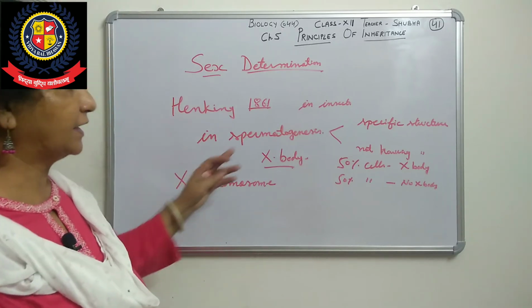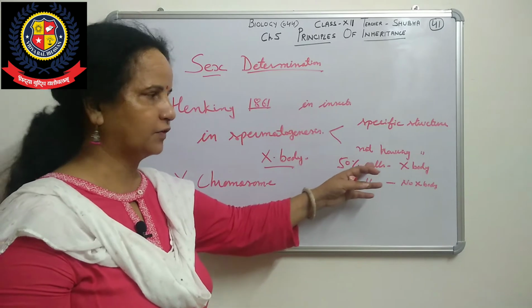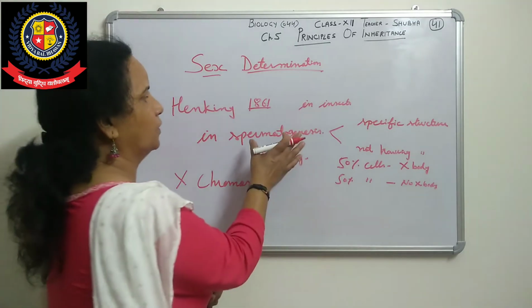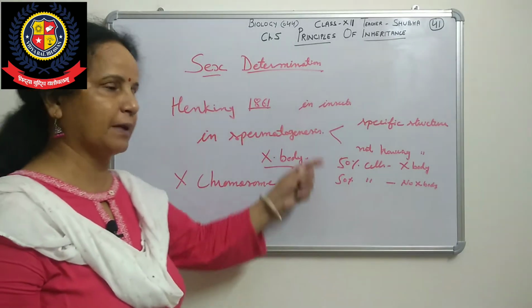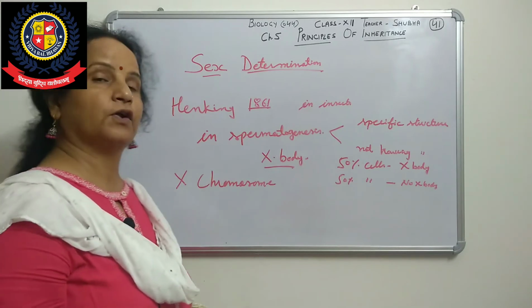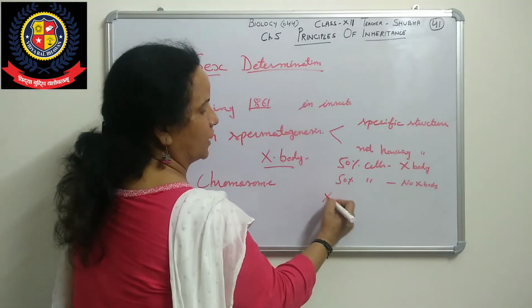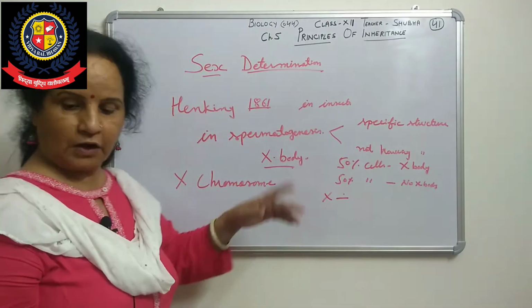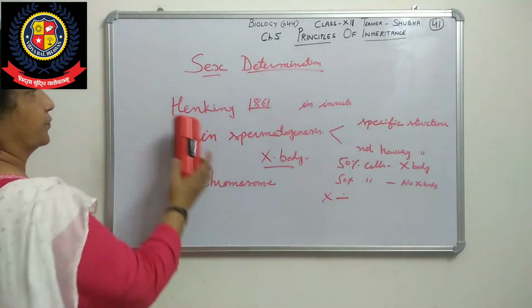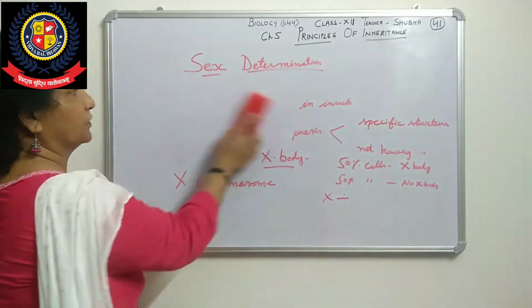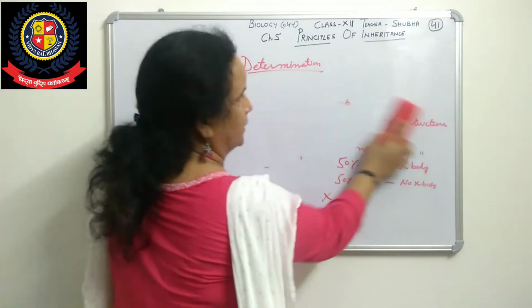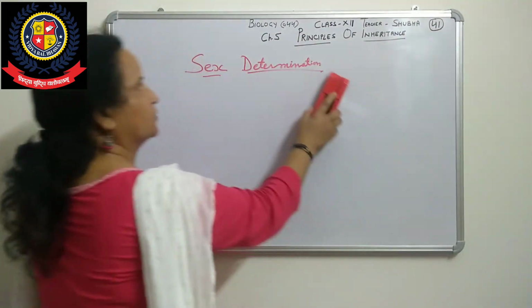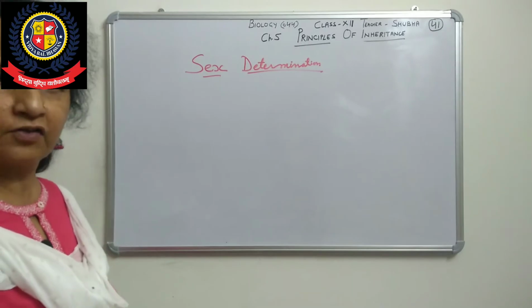So in the insects, in the case of spermatogenesis, some male gametes are having the X chromosome and some are not. Understood? First of all, that chromosome was given the name X body by Henking, and later on the X body was found to be nothing but a chromosome. So we are using the letter X because Henking had given that X body.